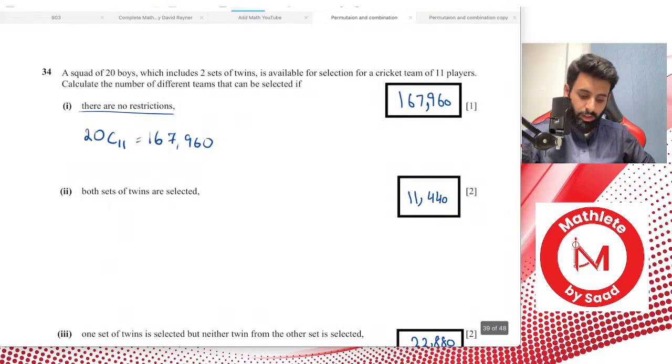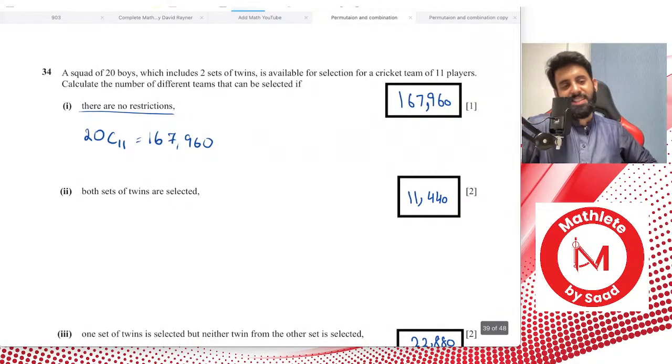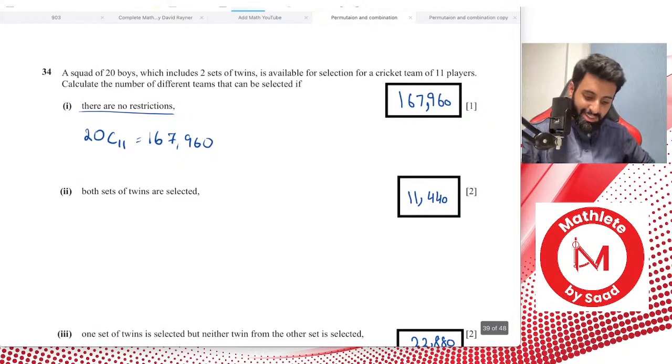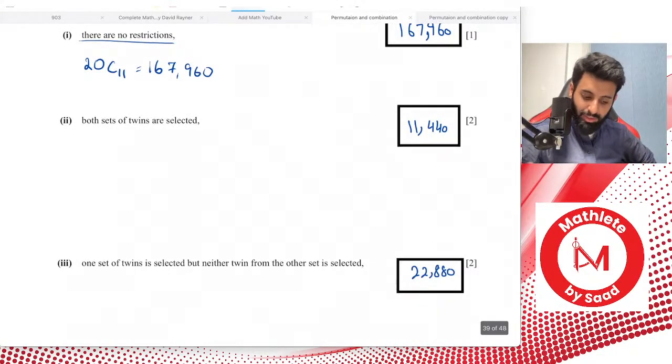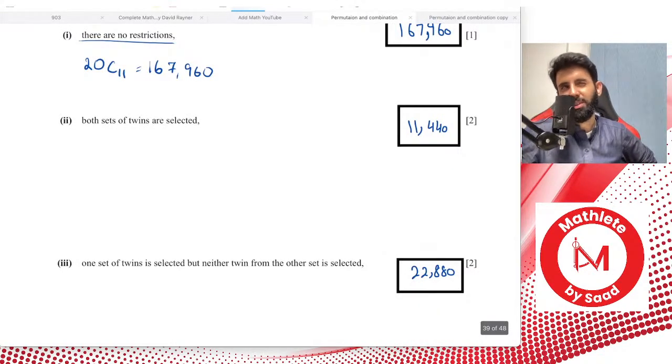That's your answer. Now here's something interesting. It says both sets of twins are selected. Does the cricket team have Babar Azam? I don't know. Anyway, it says both sets of twins are selected. What does that mean? By the way, how many people are two sets of twins?